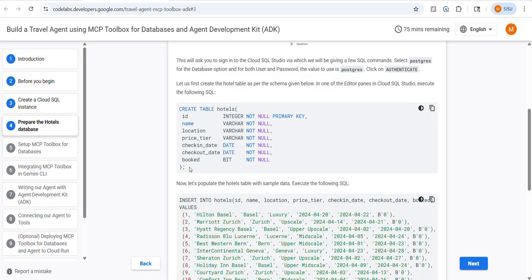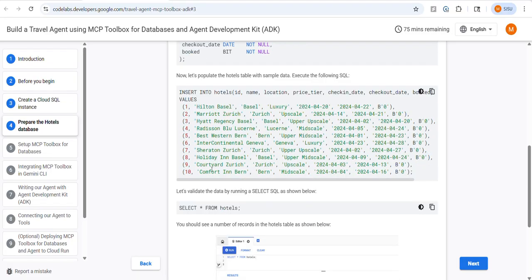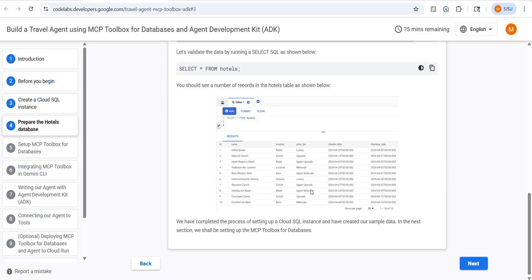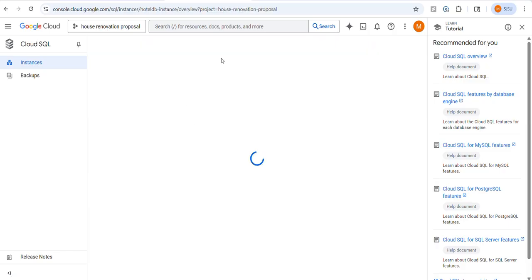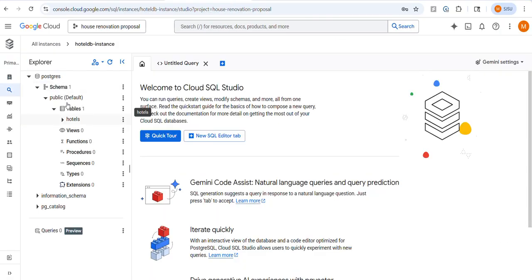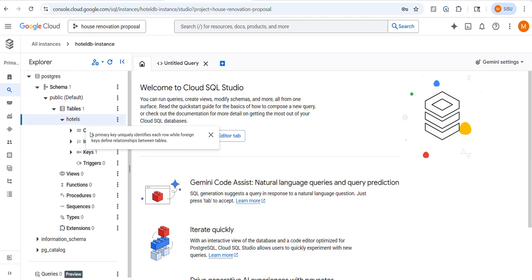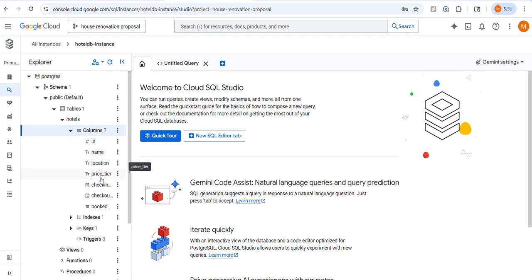Here are the queries for creating the table, and these are the values which we input to our hotel database. And this would be the output. As we talked about the database, here is our hotel database instance. Here are all the columns which are present in our hotel database. There are a total of 7 columns, 1 index and 1 key, like ID, name, location, price, tier, check-out, check-in, booked, etc.